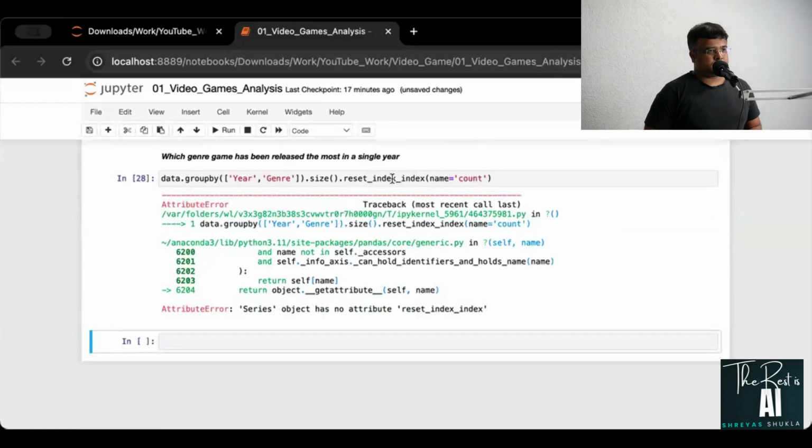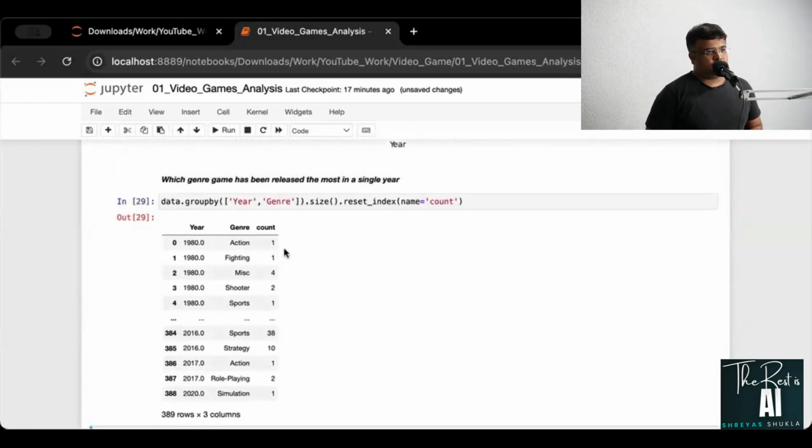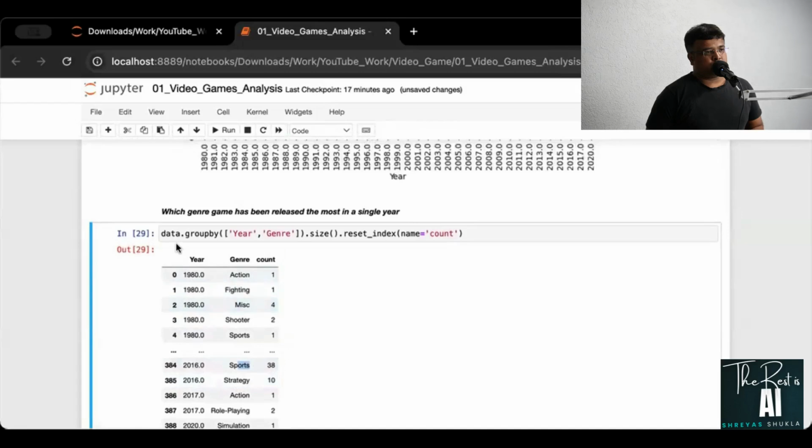Yeah, this is reset index and not underscore index. There you go. Right, so you can see that in 1980 there was just one action game, 1980 again 4 miscellaneous games, 2016 38 sports games, and so on and so forth, right? So this is what you're getting.